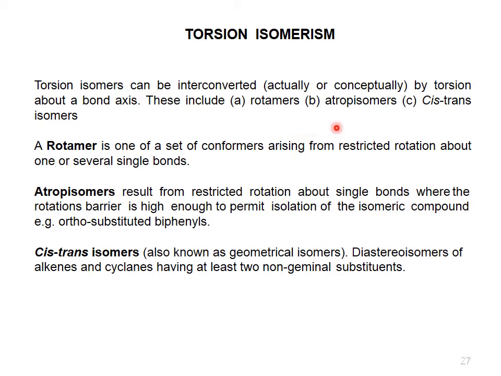Sometimes rotations are restricted due to van der Waals forces, covalent interactions, and hydrogen bonding. A lot of other interactions are present, and the rotamers are conformers.